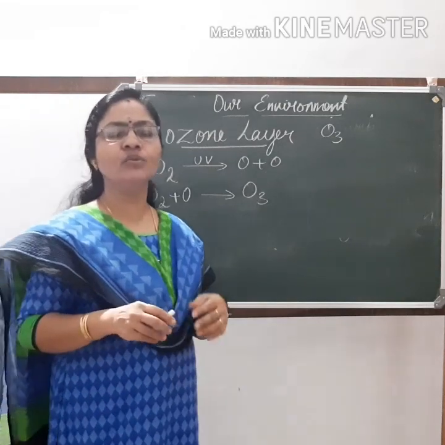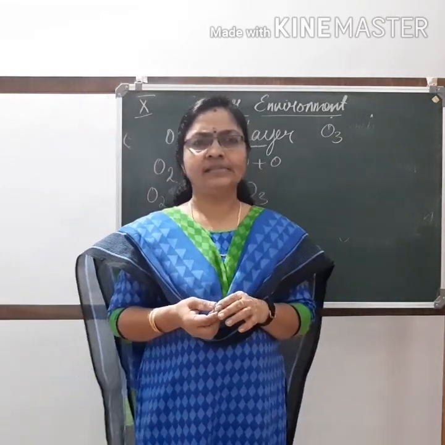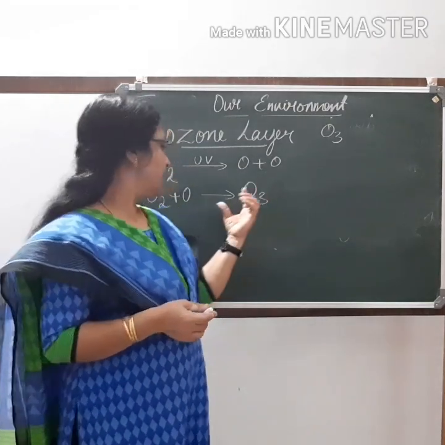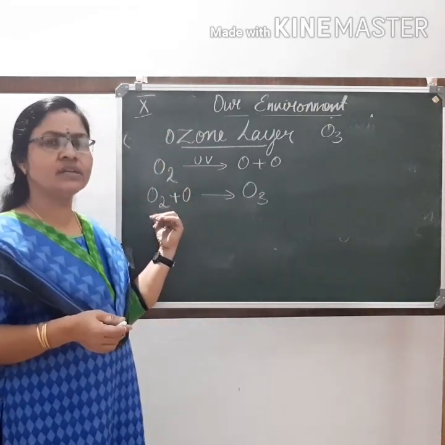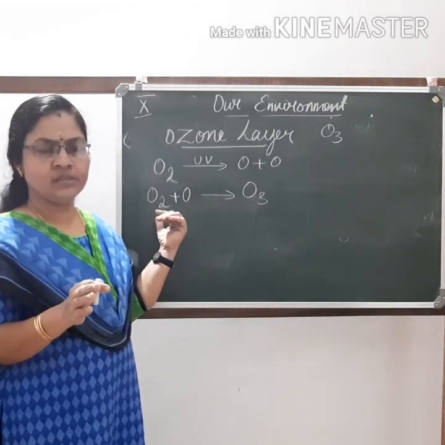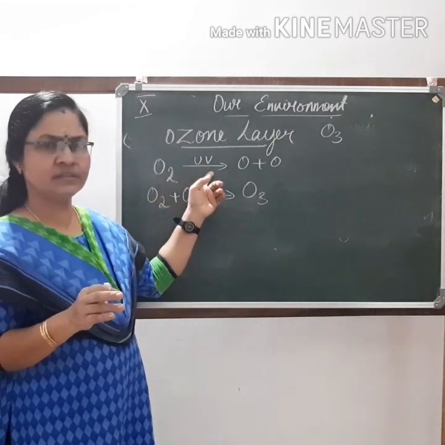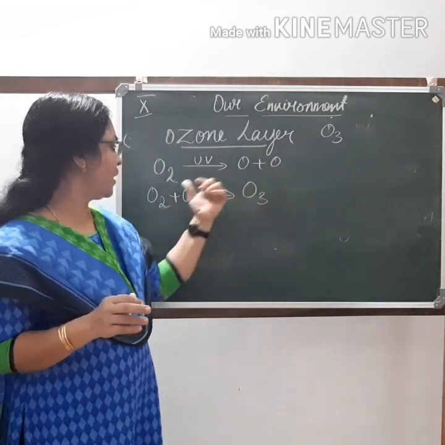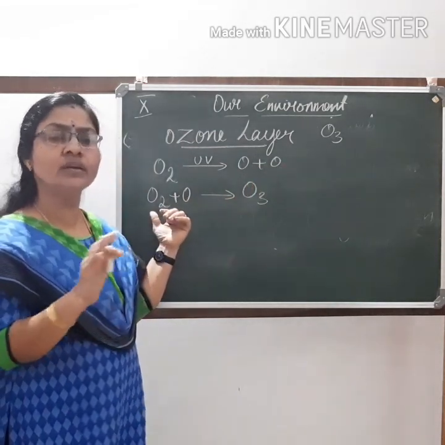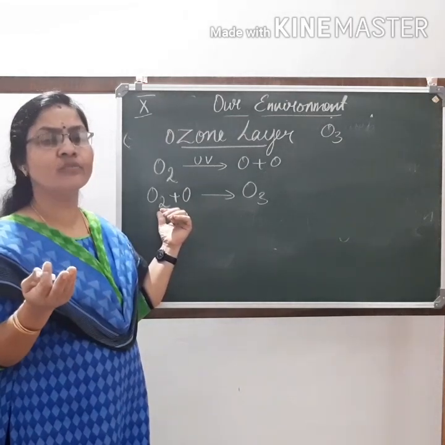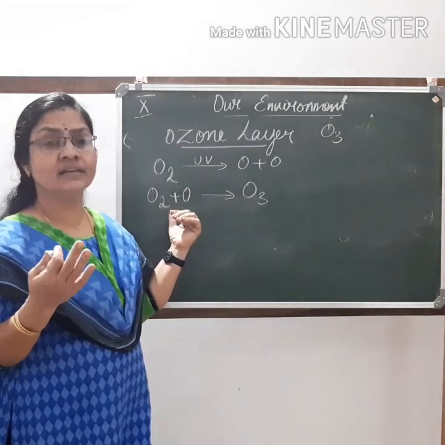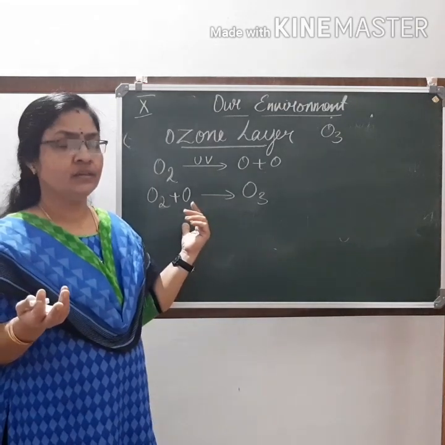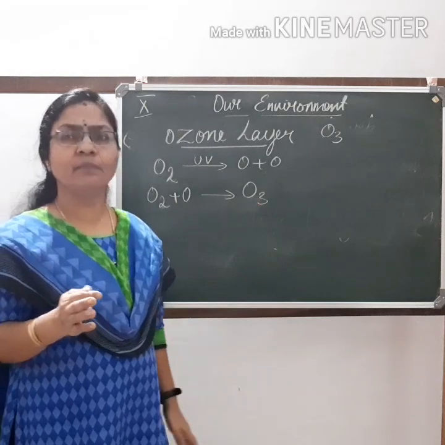But what happens is, due to the emission of harmful gases, CFCs, chlorofluorocarbons, etc., this recombining of oxygen with oxygen is not taking place. So what happens? Oxygen is getting split and forms O plus O. But this recombining of oxygen with O2 is not taking place due to the emission of harmful gases like CFCs, methane, etc. So ozone layer is getting depleted.